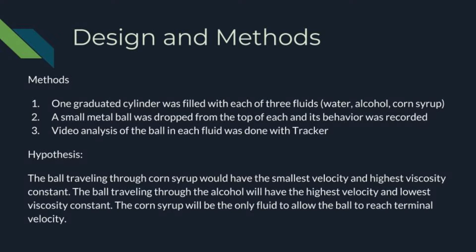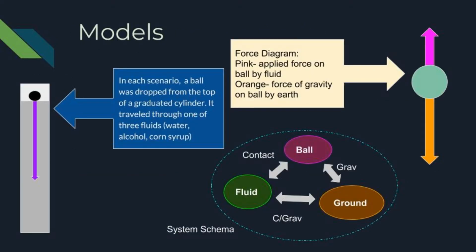The corn syrup would be the only fluid that would actually be able to reach terminal velocity out of all three trials as well. For our experiment, we used a diagram of the scenario, a force diagram, and a system schema to describe what was happening.